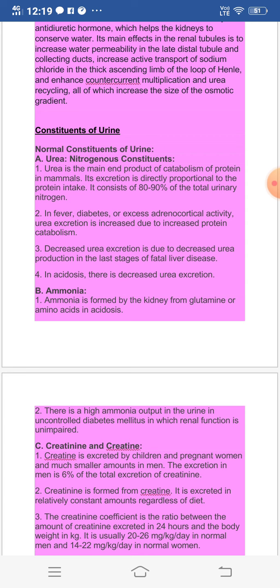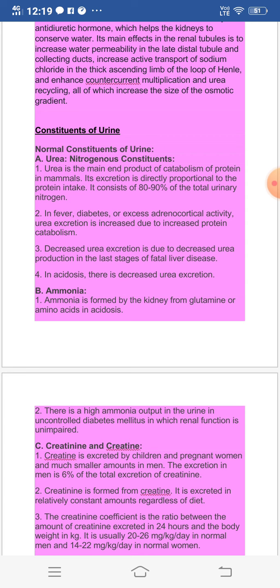So one of the normal constituents of urine is urea, and urea is the end product of the catabolism of protein digestion. After the protein digestion, the end product which is formed is urea.